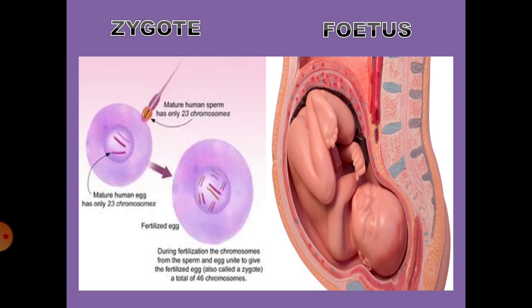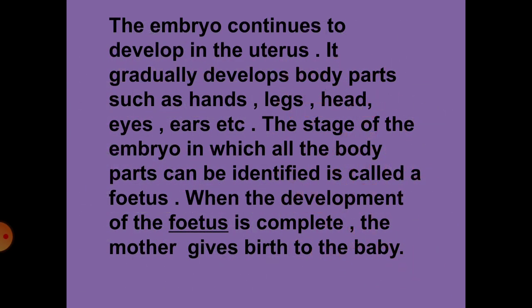I hope you have all understood, children. Now let us move on to the next one. See here in this picture, you can see a brief description of how the fetus is growing. As I've already told you, in the 3rd week, the neural tube and spinal cord develop. In the 4th week, the placenta develops, and the complete development of the fetus till birth takes 280 days or 40 weeks.